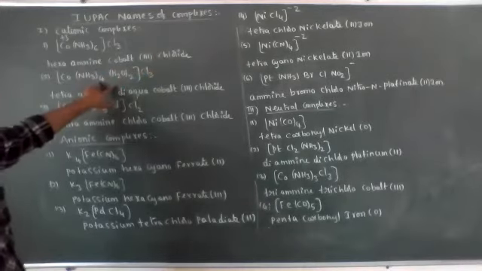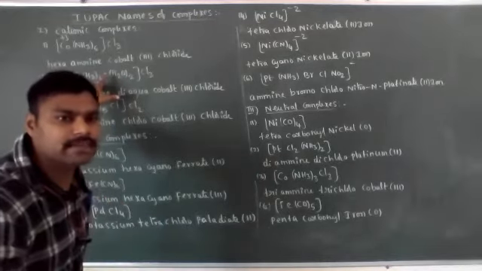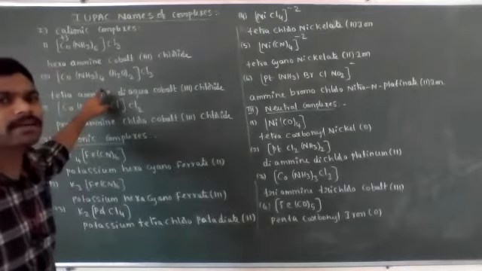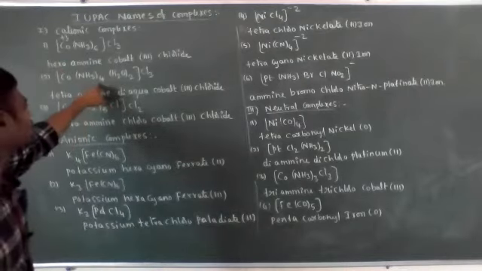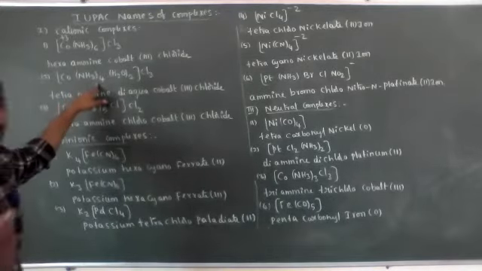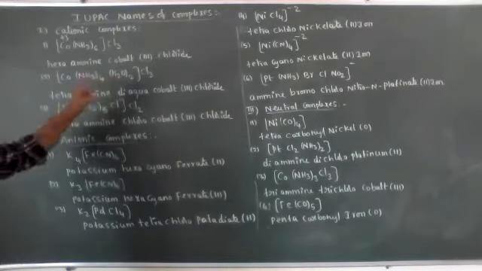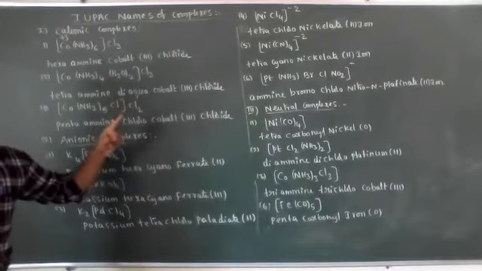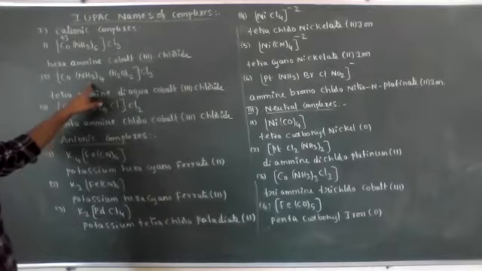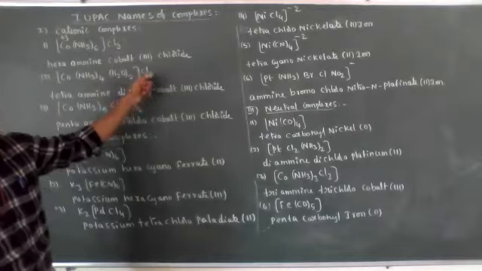See here, two different ligands are present, so it is a heteroleptic complex. When the same kind of ligands are present, the complex compounds are called homoleptic complex compounds. This is a heteroleptic complex compound, and the coordination number is 6, because NH3 and water are monodentate ligands only, with one donor atom. That's why they are called monodentate ligands. Coordination number 6 compounds have an octahedral geometry. Now these three chlorine atoms are present in the anionic sphere.